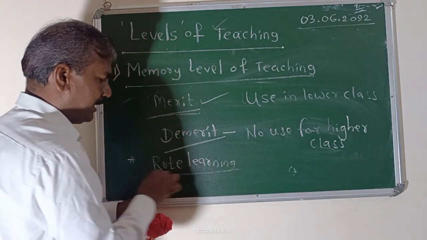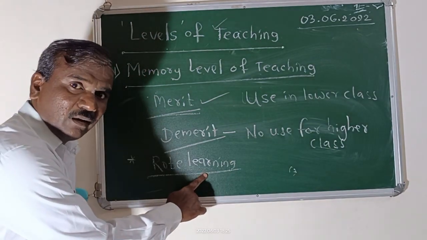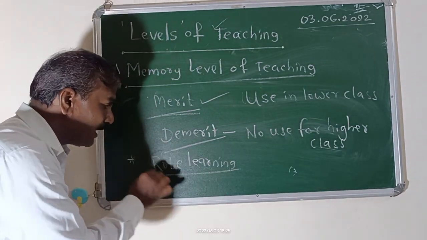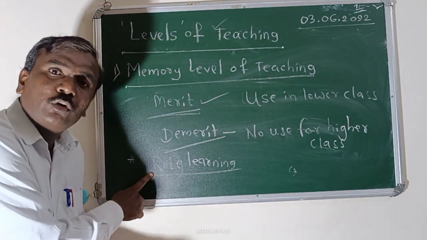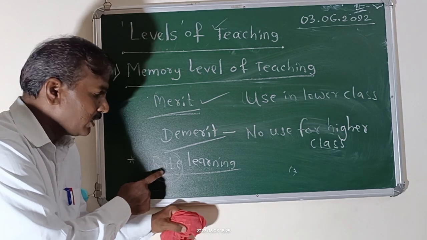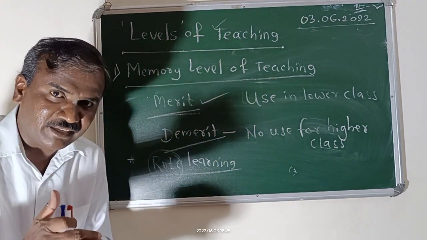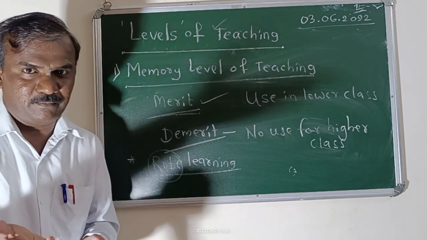Please remember again, what is rote learning? Students are learning the content without understanding, only they by heart it. It is known as rote learning. If a question is asked in the exam, what is rote learning? Learning the content without understanding, learning the content without using it.